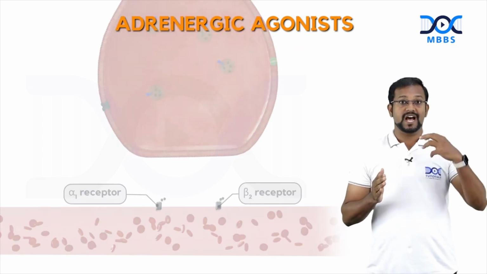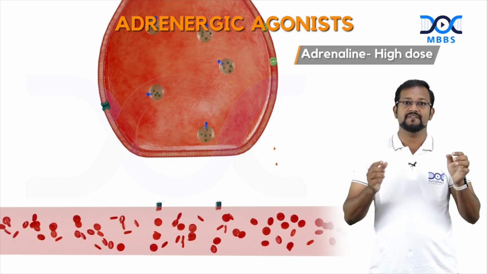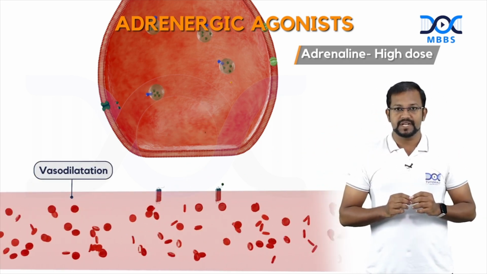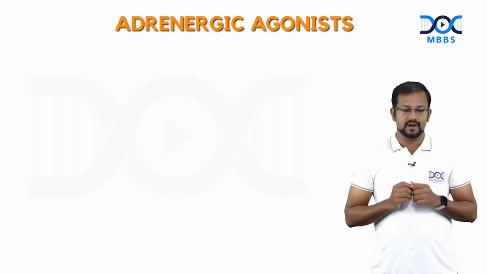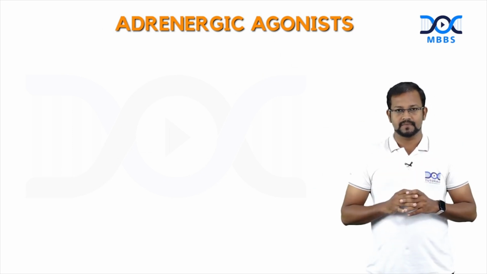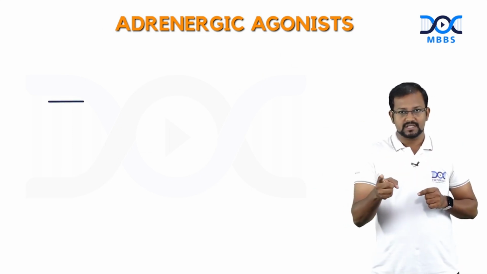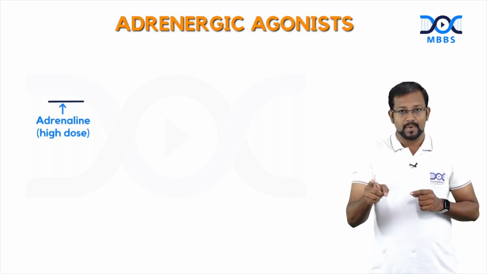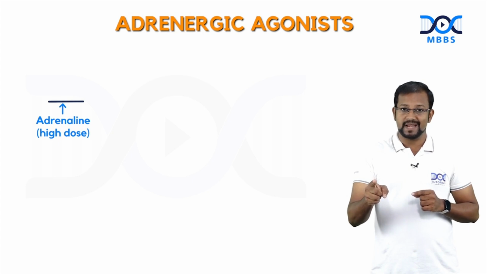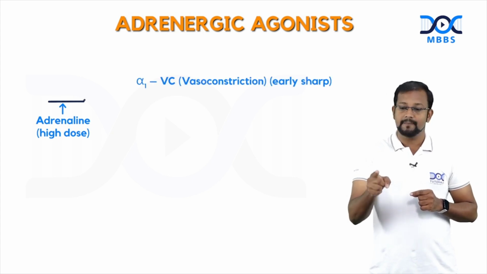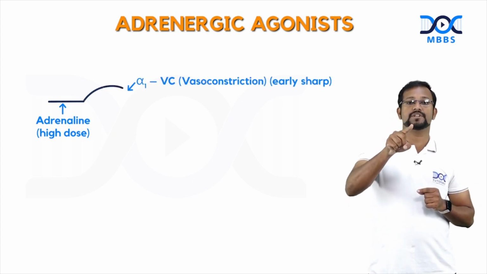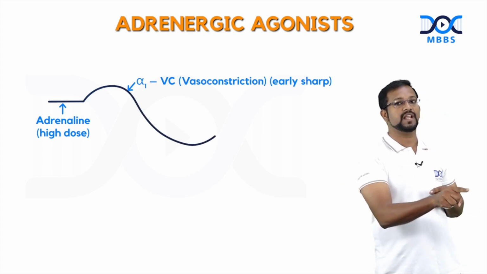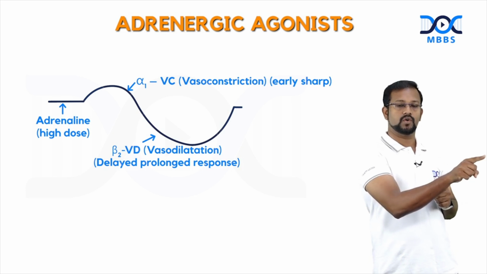But when adrenaline is given at high doses, initially there is going to be vasoconstriction followed by vasodilatation. If you want to put it up in a chart regarding the blood pressure, consider here is where the flat line is. Now here we have administered adrenaline at high doses. Now what will happen to the blood pressure? Initially, because of its binding with alpha-1, there is vasoconstriction, and BP will rise. There is going to be an increase in blood pressure followed by a prolonged decrease in the blood pressure because of its binding with beta-2. And again it will come back to normal.